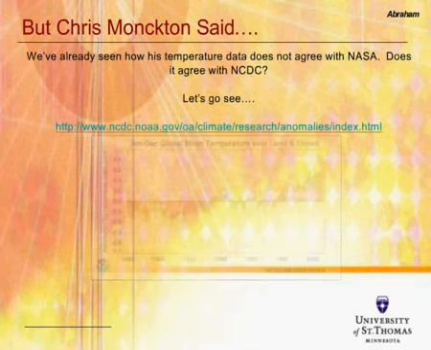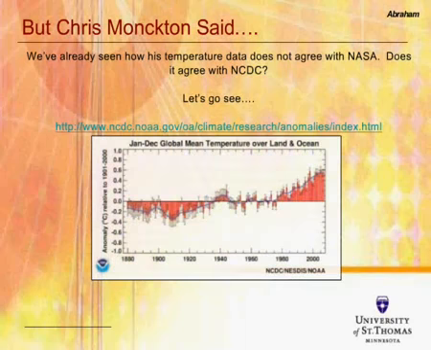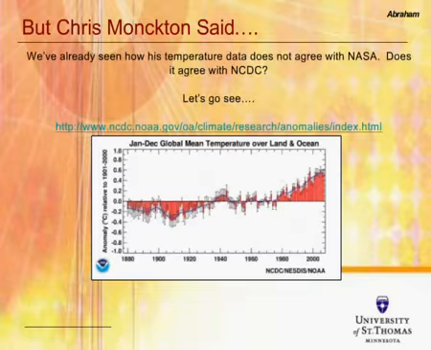Here's the link. You can get their temperature information, and if you go there, here's their data back to 1880. What you see here are annual temperature variations in the red bars, and blue is the time average curve. So when you look at it on this scale, temperature is rising, and it's rising pretty dramatically. It's a different inference from what Chris Monckton suggests by looking at very short time periods.